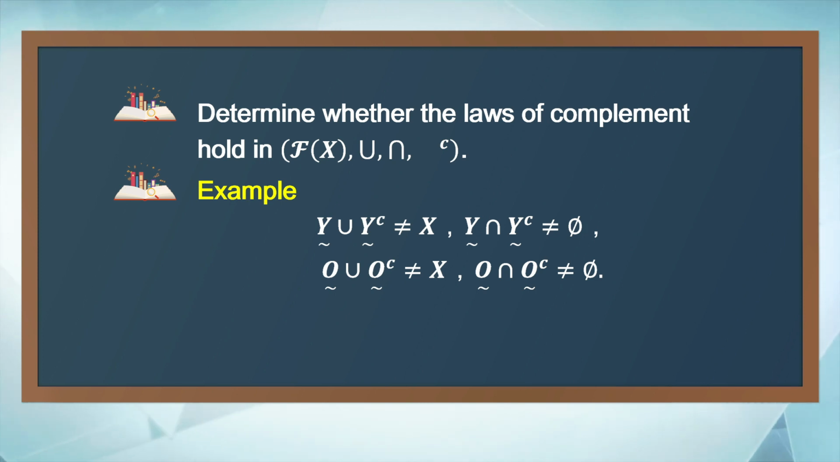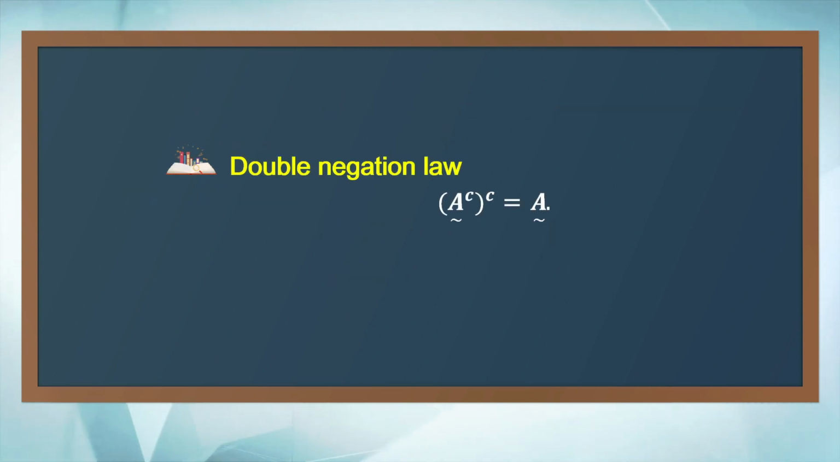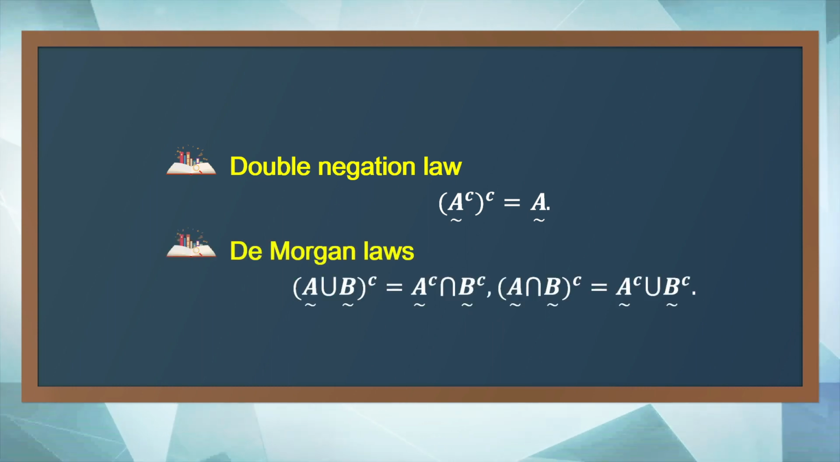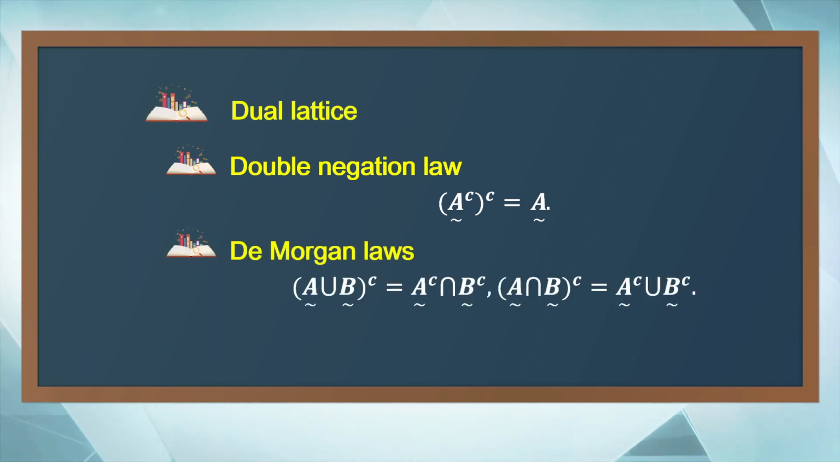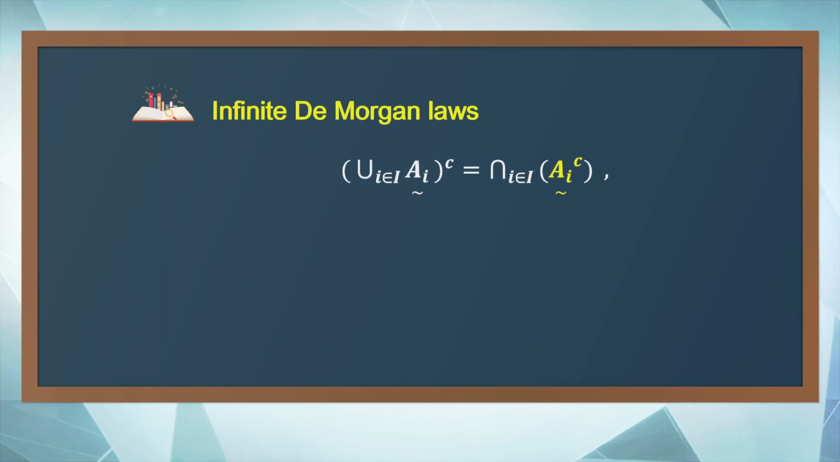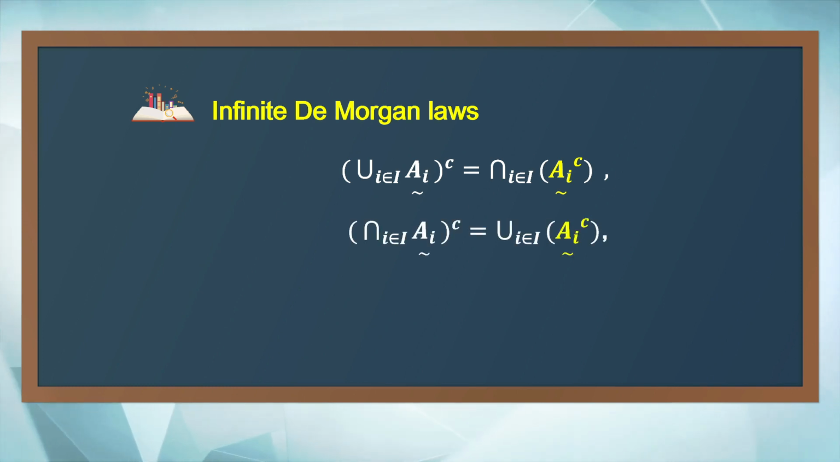This lattice is not complemented, but the double negation law and the De Morgan laws hold, so the algebraic structure is a dual lattice. Similar to the case of distributivity, we will check the infinite De Morgan laws instead. If we can prove the infinite De Morgan laws, then the De Morgan laws hold. The complement of the union equals the intersection of the complements. The complement of the intersection equals the union of the complements.